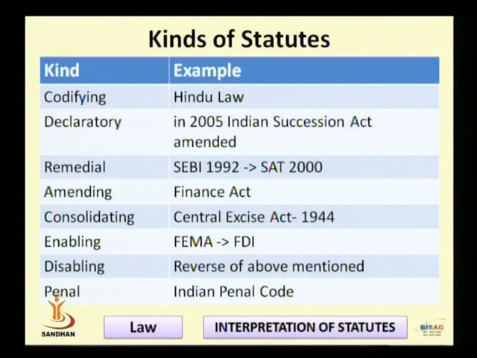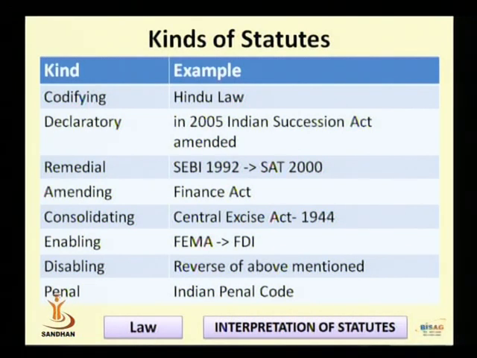Some provisions are disabled from its use. And the last is penal statute. Penal statute means the statute which provides for the offense or for the violation of the statute, the provisions, as well as the punishment for that violation. The example is Indian Penal Code itself.